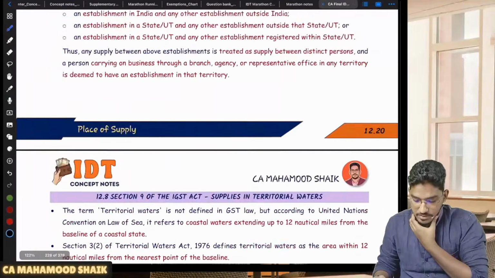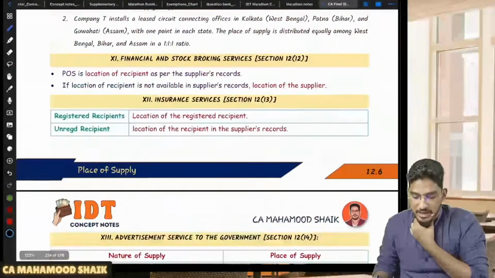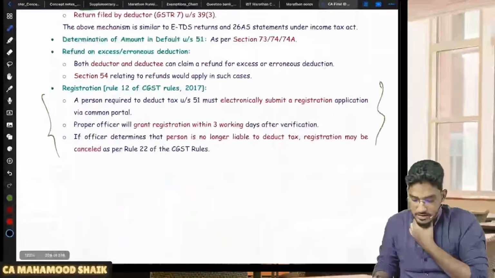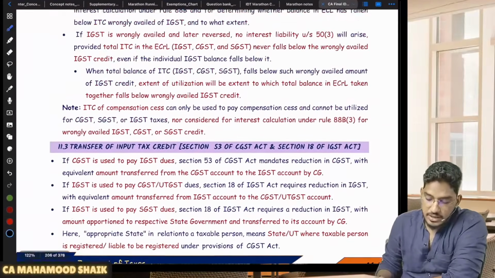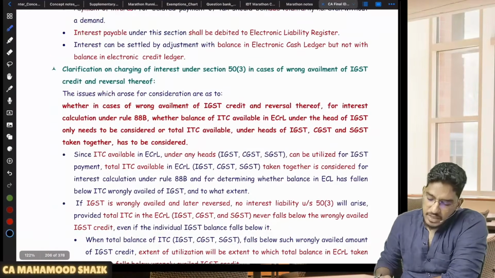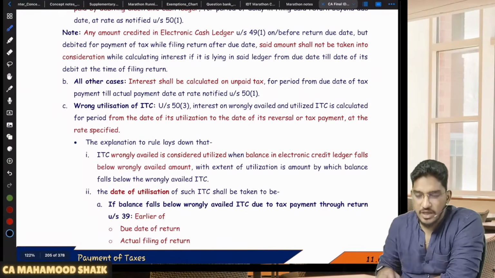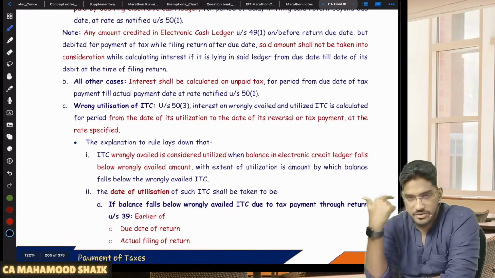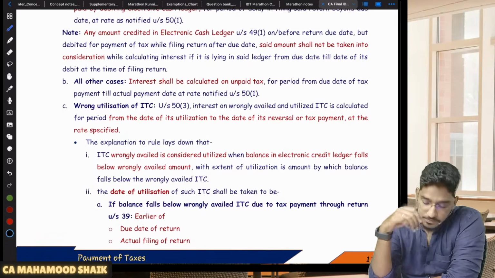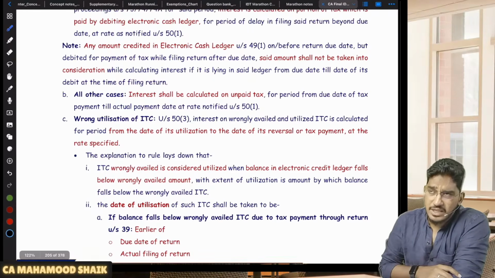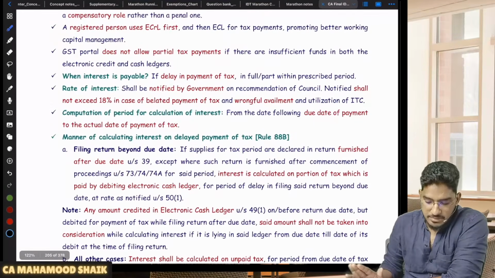See, payment of taxes. Whatever TDS concept we have covered, that TDS concept is actually a part of payment of taxes only. Now in the payment of taxes, I want to explain one important point, not the entire chapter. In this chapter you will find many things, like what is the electronic credit ledger, electronic cash ledger, electronic liability ledger, how you have to deposit the money, how you can create the challan. All that is not important from the examination perspective.